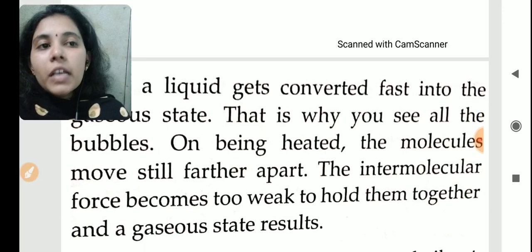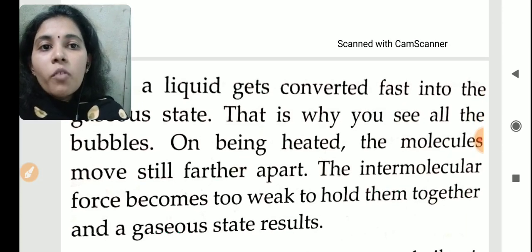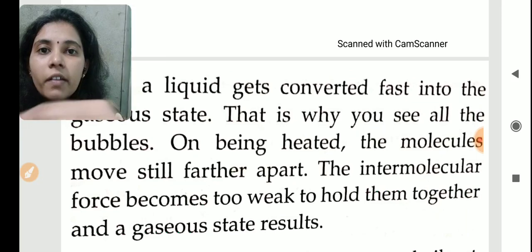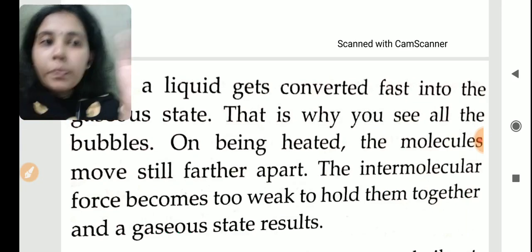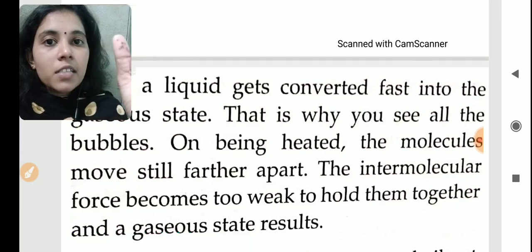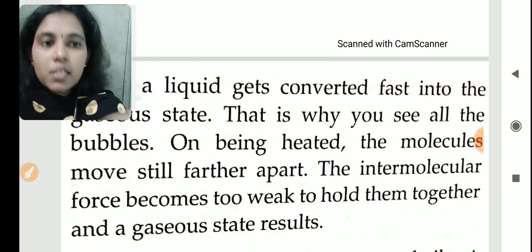On being heated, the molecules move still farther apart. As the distance increases, the force of attraction decreases.